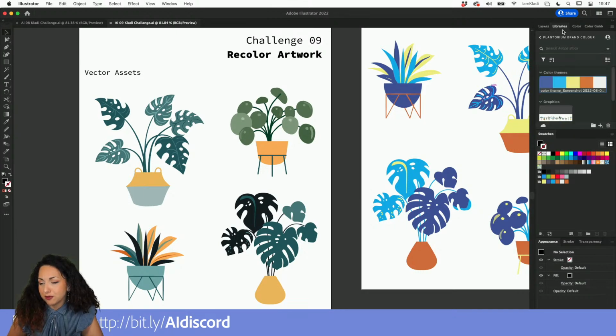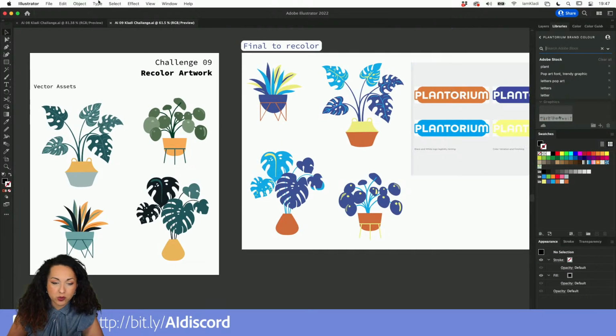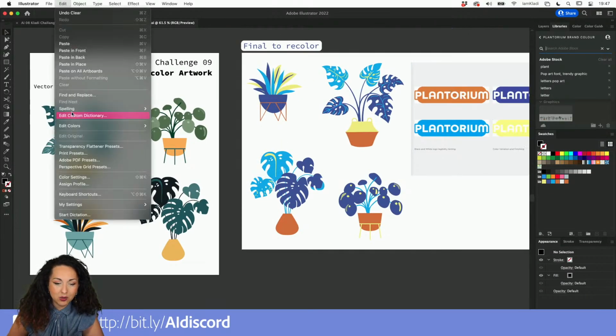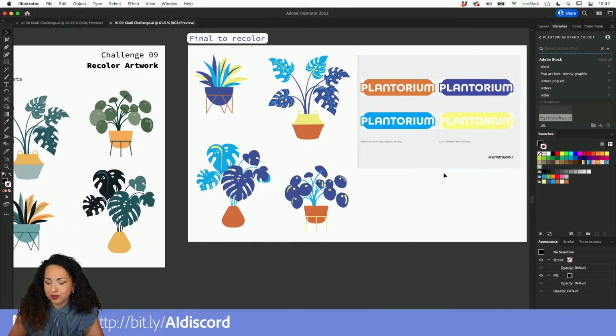You can also browse it from your libraries panel by clicking on the little search in Adobe Stock and making sure that your filter is selected to vector art. And then we use the recolor option, which is located under the edit menu, in order to recolor art by lifting the color here from the brand.